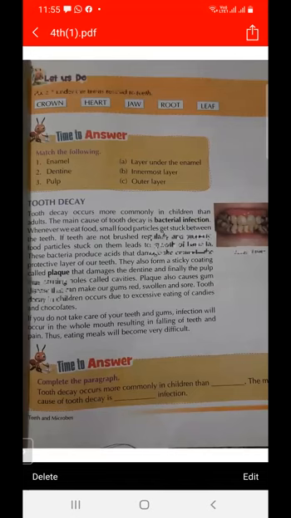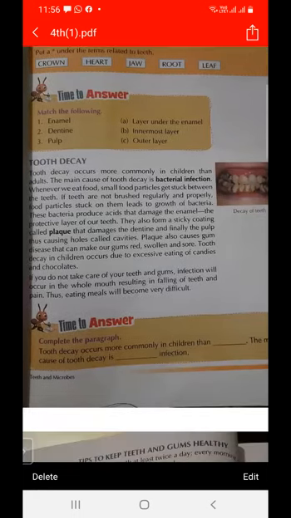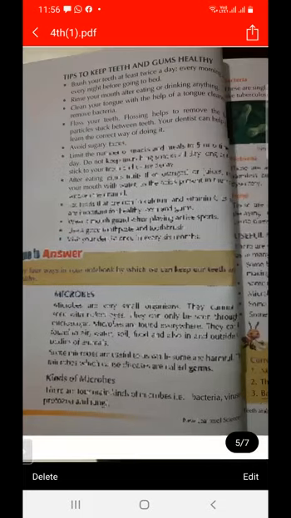You have to remember these terms. And what do you mean by enamel? The outer layer on the teeth is called enamel, and it is the hardest part of the tooth. So you have to remember the definition of enamel.